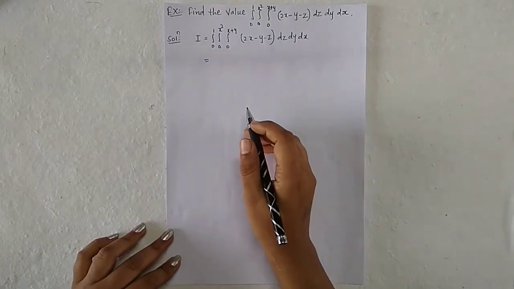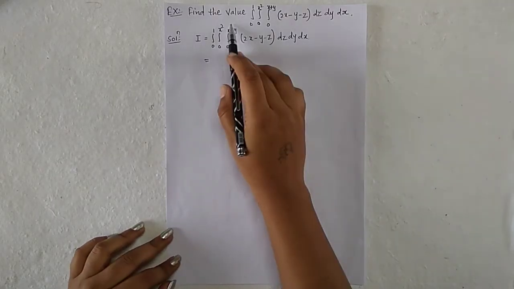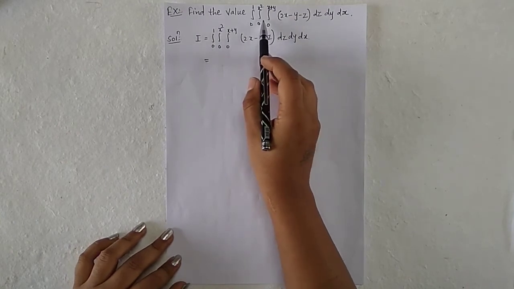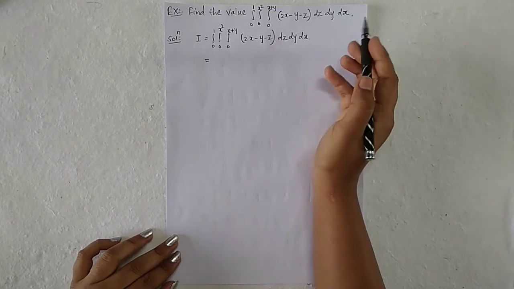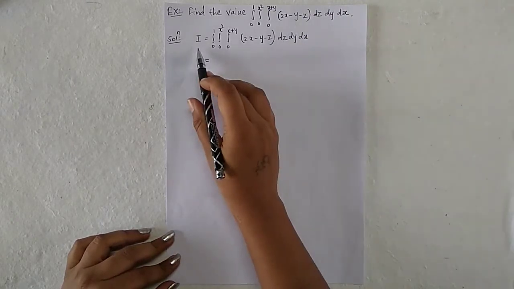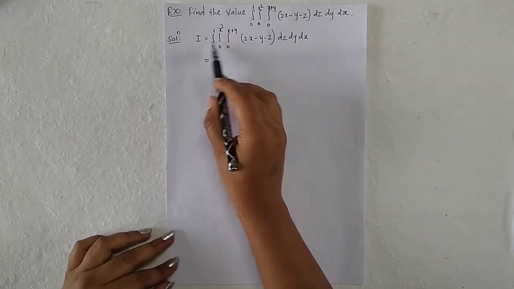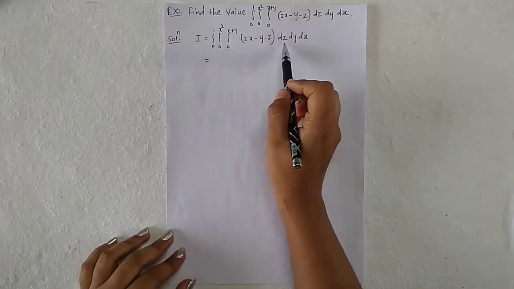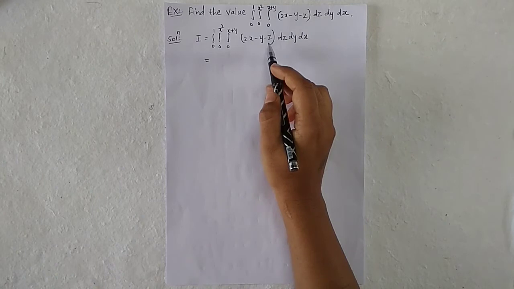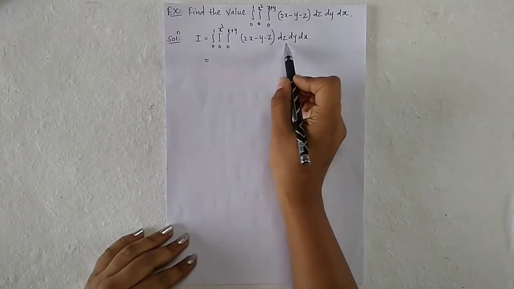Our next example is to find the value of the triple integration of the function 2x minus y minus z dz dy dx. So integration I is equal to the triple integration of 2x minus y minus z dz dy dx. First we are integrating with respect to dz.